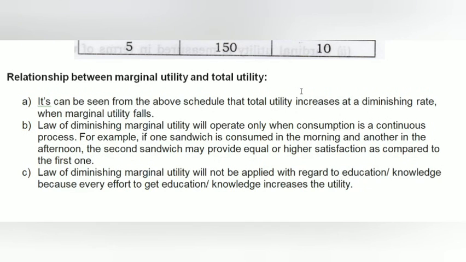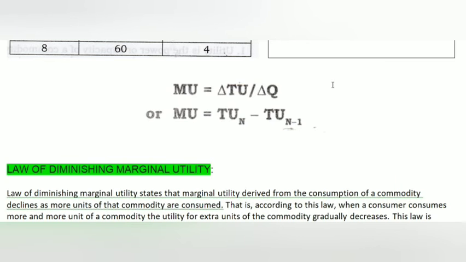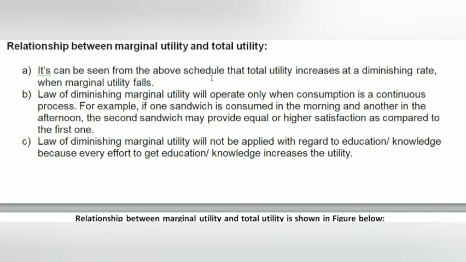Here we have the relationship between marginal utility and total utility from the schedule: total utility increases at a diminishing rate. From the origin in the diagram to a particular point, that point is called the point of inflection.